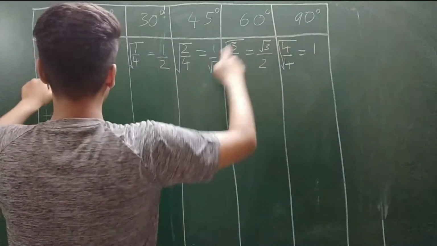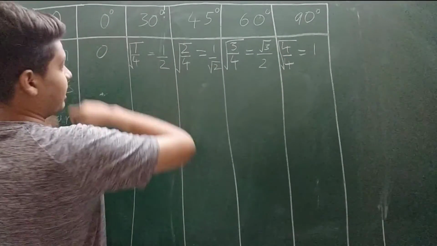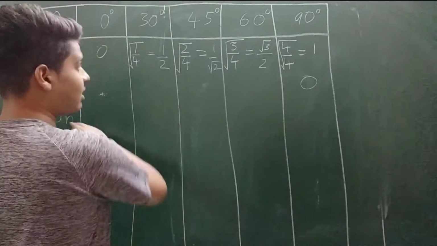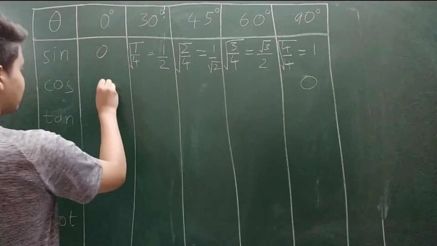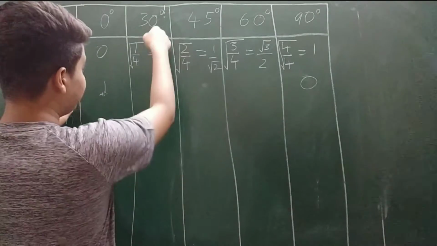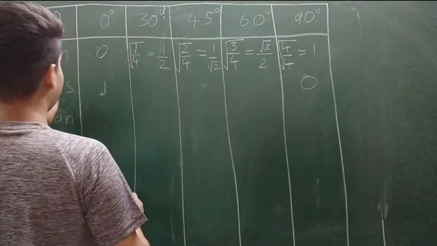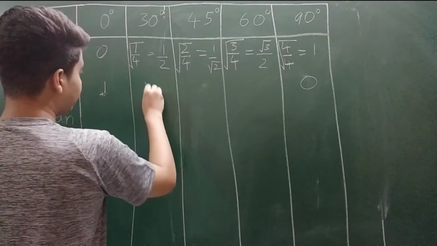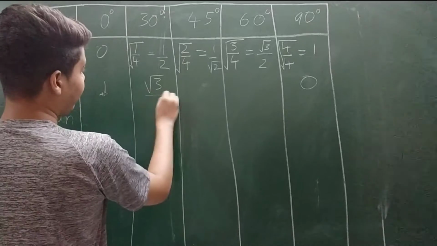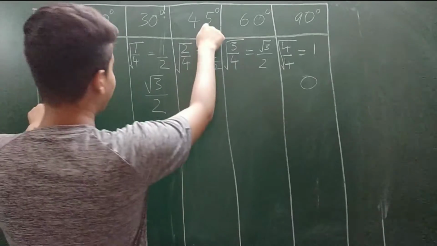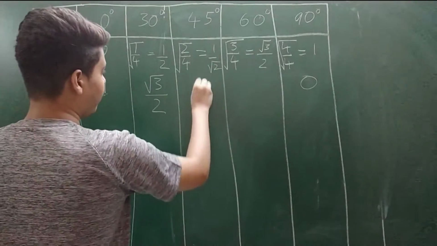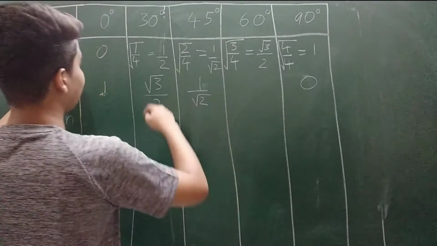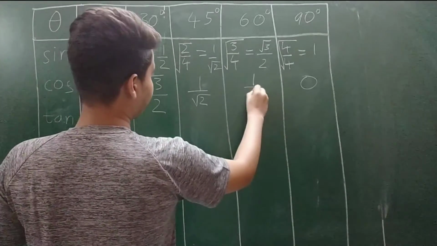So cos 90 degree is equal to sine 0 degree, which is 0. Then cos 0 degree is equal to sine 90 degree, which is 1. Cos 30 degree is equal to sine 60 degree. Friends, note that sine 60 degree is root 3 upon 2. Cos 45 degree is sine 45 degree itself, which means 1 upon root 2. And cos 60 degree is sine 30 degree, 1 by 2.